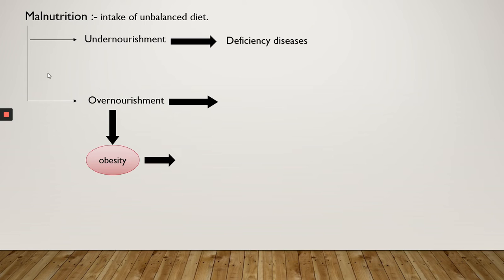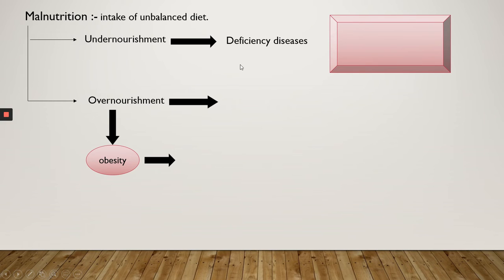If we are taking food that does not have the proper nutrients, that leads to undernourishment. And if we are overeating, that leads to overnourishment. Finally, both lead to some type of disorders. Undernourishment leads to deficiency diseases. What are deficiency diseases?